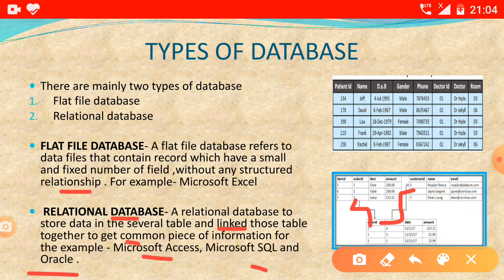Again I am repeating the definition of flat file and relational. A flat file refers to data files that contain records but in a small and fixed number of fields, and they do not create any structured relationship. But a relational database stores data in several tables, and these tables are linked to each other for getting the information. These are the things we have to understand in the types of database.